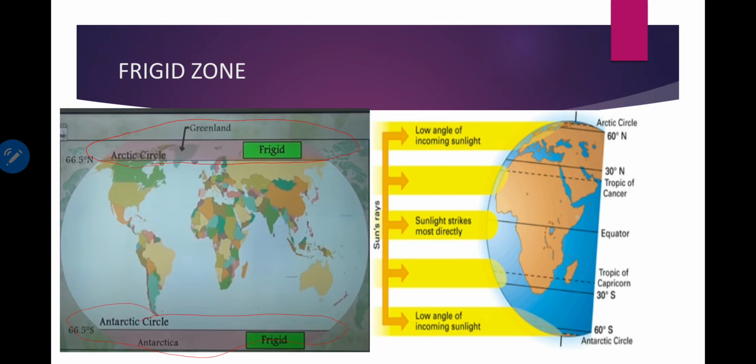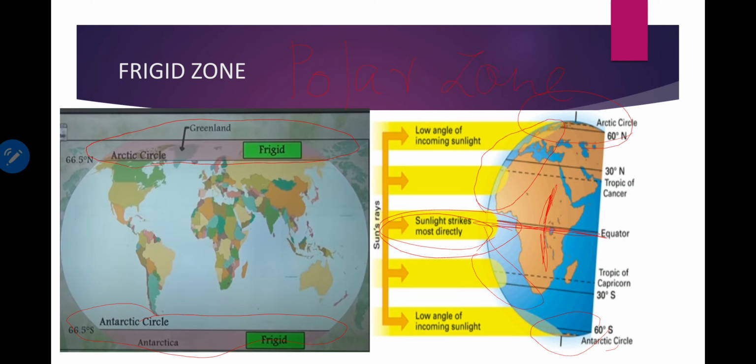Now beside the figure, if you notice, this is the equator, it receives direct sun rays, but if you move far away from the equator, sun rays are slanted, and nearby the North Pole and South Pole, sun rays are almost not able to reach throughout the year. So definitely these both areas will face very cold climate. So that is the reason it's called frigid zone, or else we can call it polar zone. Which zone, students? Polar zone.